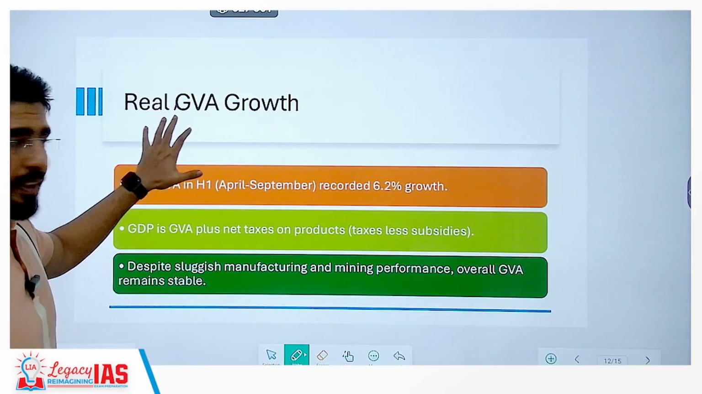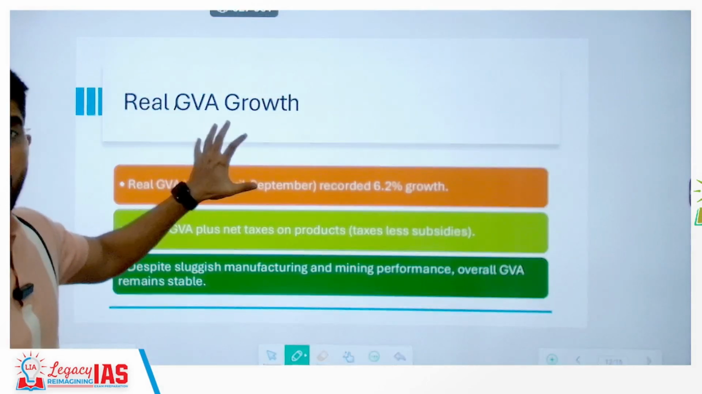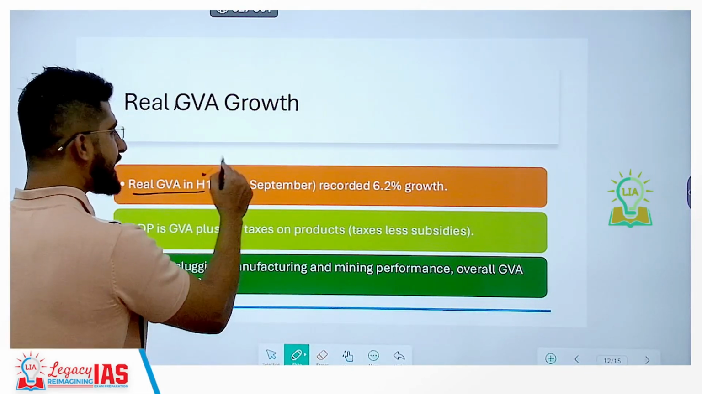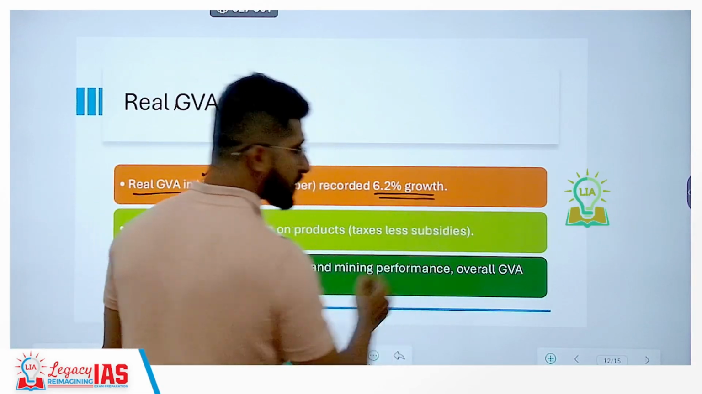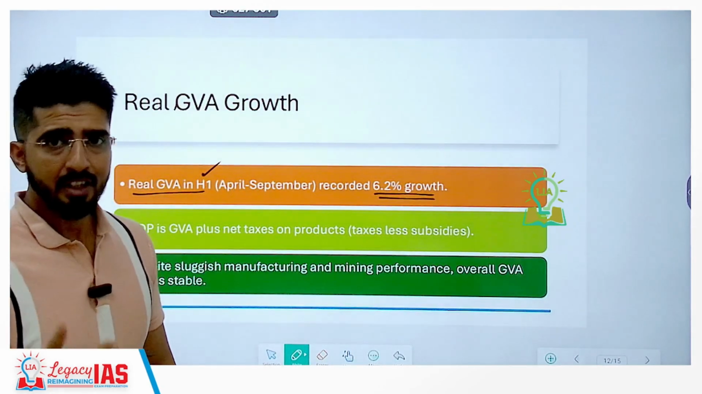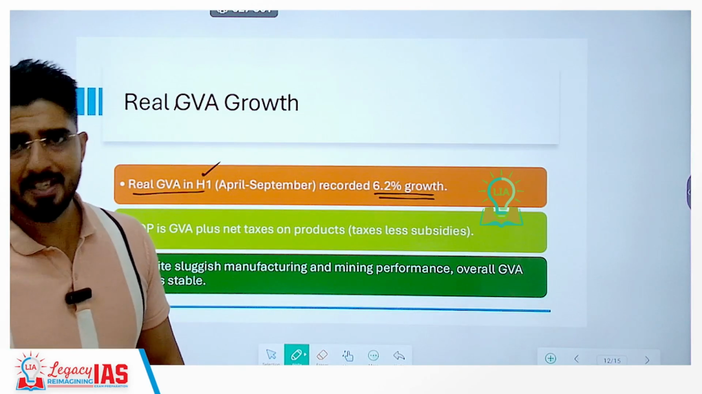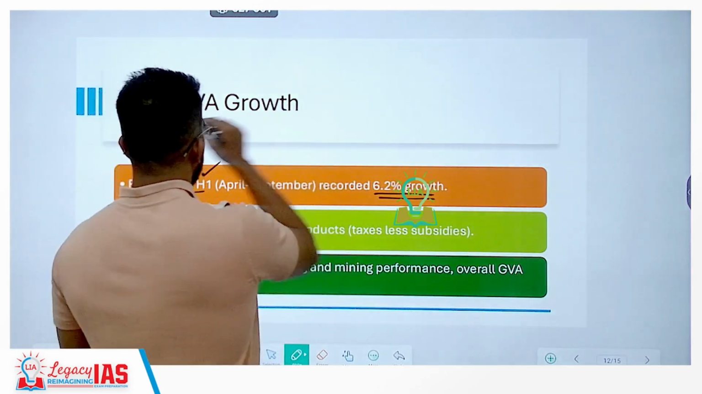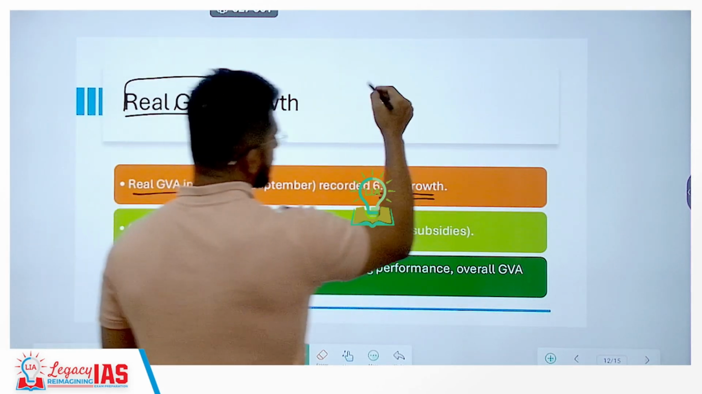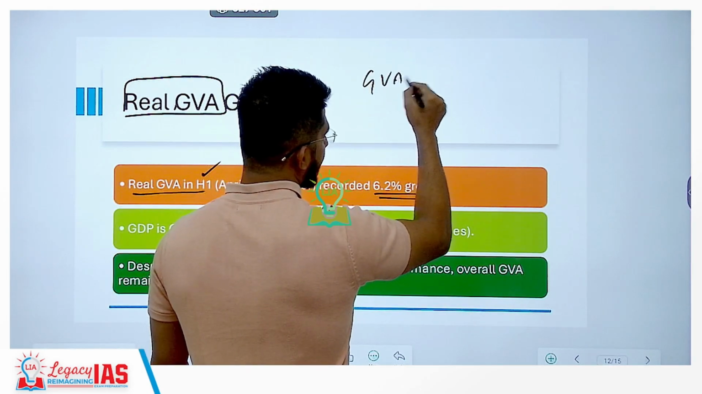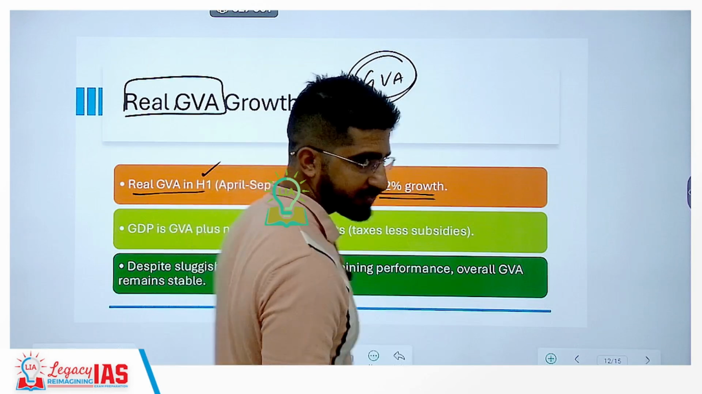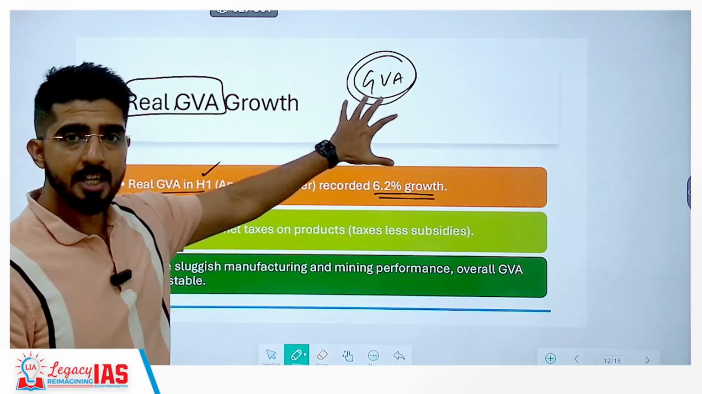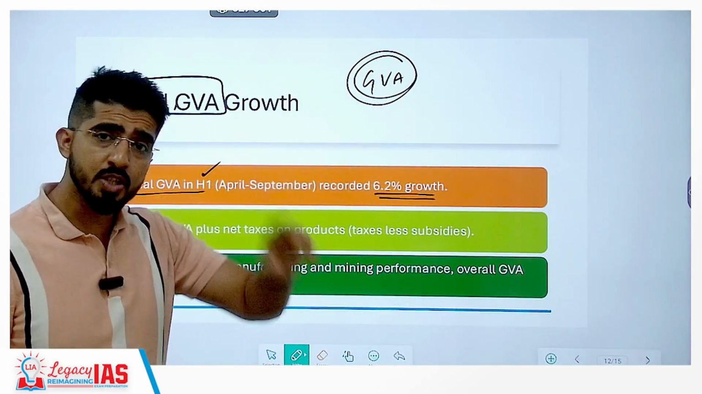Now, when you look at the real GVA growth, this is the product method. What we see is that the real GVA in the entire H1 was 6.2% growth. So in order to achieve 7% growth, we have to grow at a pace faster than 7% in the next 2 quarters. That's for sure. So we are talking about real GVA growth. GVA is gross value added. The product method rests on this GVA method, so the product method is also called the GVA method.